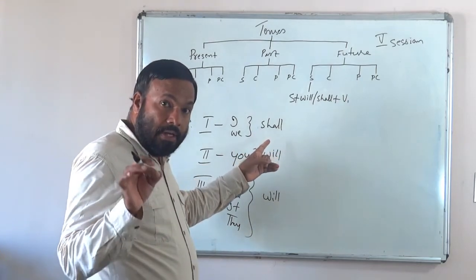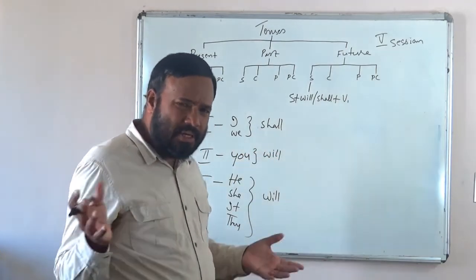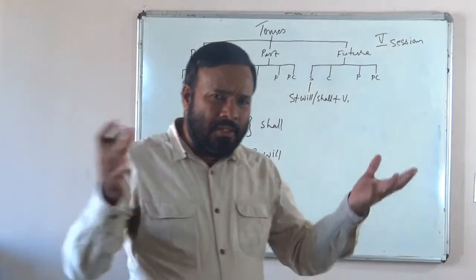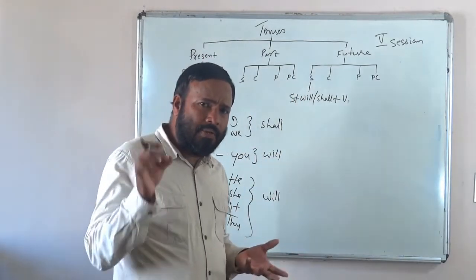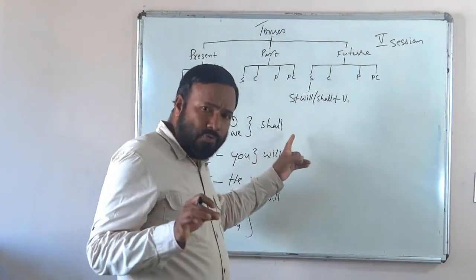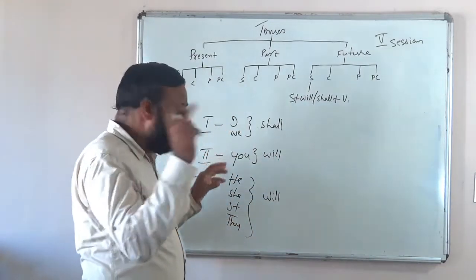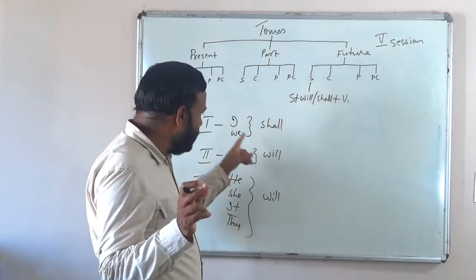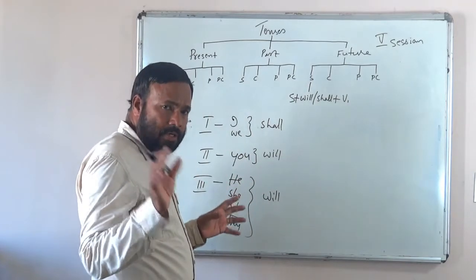I shall do it, I will do it. I shall do it, a casual remark. If the circumstance is not favorable, he may not do. But I will do it. If somebody says I will do it, at any cost I will do it. So, that's an extra force with the first person. If we use will with the first person, it shows a determination.